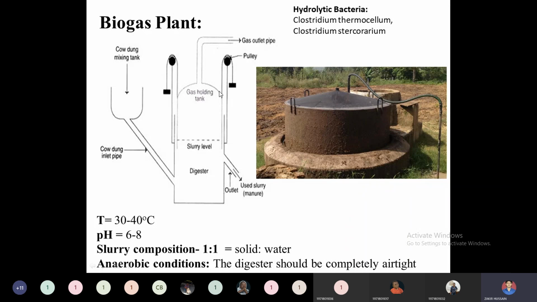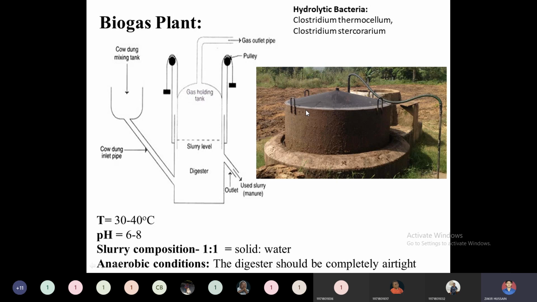This gas holding tank. In this gas holding tank, this pulley will be there in order to tightly hold whatever slurry we are supplying to the digester. When the methanogenic bacteria or the acidogens consume that organic matter, they will release gases. Depending on the released gases, this layer will operate and go to the top side. Then from the top side, whatever gases are formed will be released through the gas outlet pipe. In the real plant, this is the gas outlet pipe. After obtaining the gas, we can use it for any type of domestic and commercial purpose.